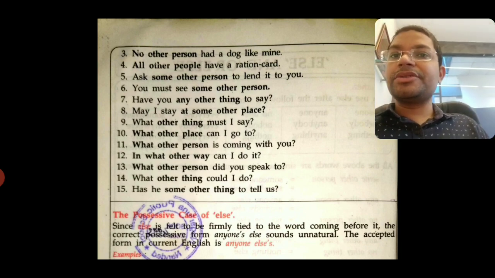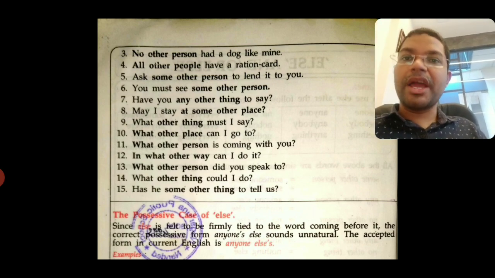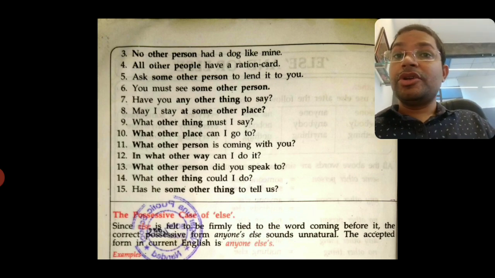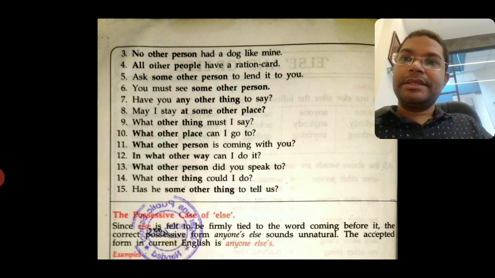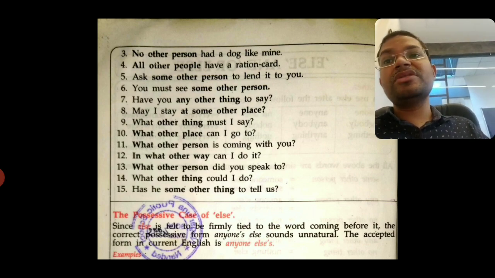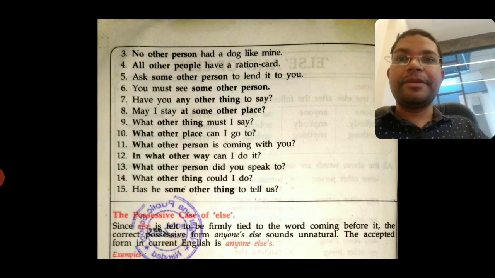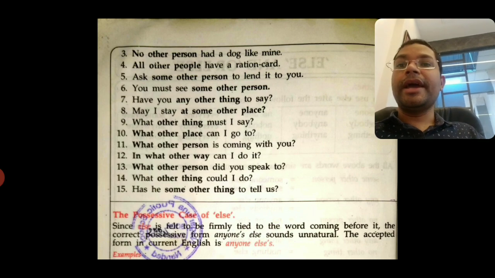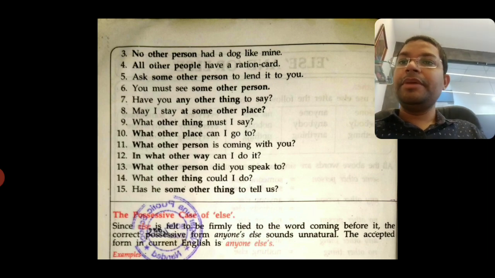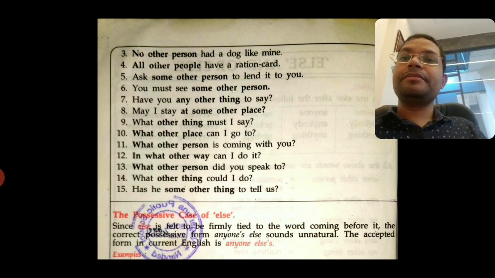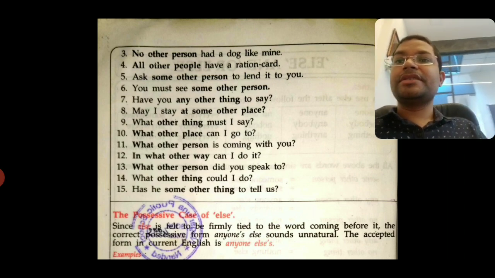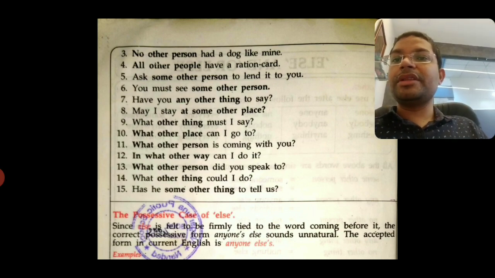I will help you to do at least 2-3 sentences, and the remaining ones you can do on your own. No other person. Here we have person, so no one else, or nobody else. We can use no one else or nobody else because both can be used for a person. So no one else had a dog like mine, or nobody else had a dog like mine. Then all other people. All other means everyone. Everyone else has a ration card. So this is how you are going to make the sentence.